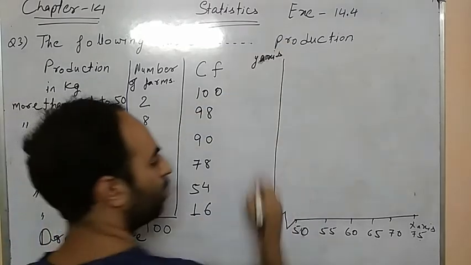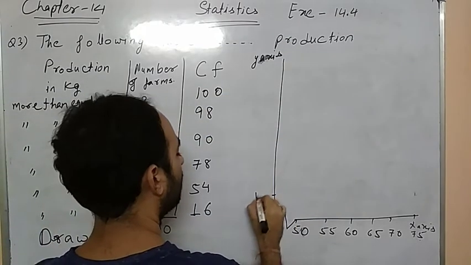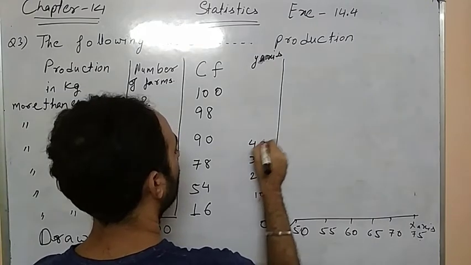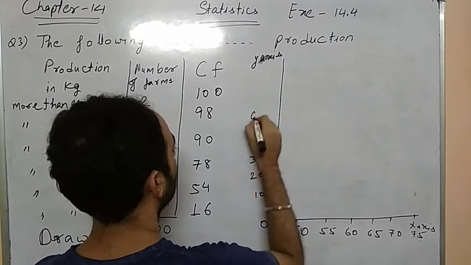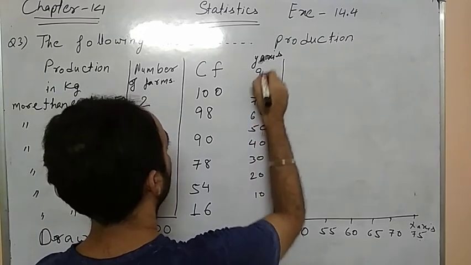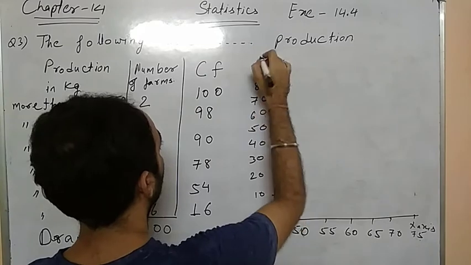So we will take 0, 10, 20, 30, 40, 50, 60, 70, 80, 90, and the last is 100.